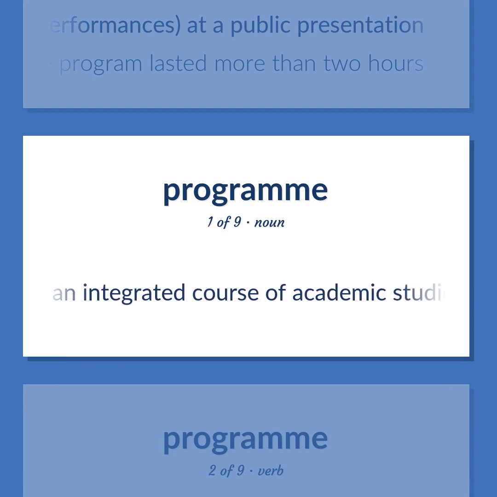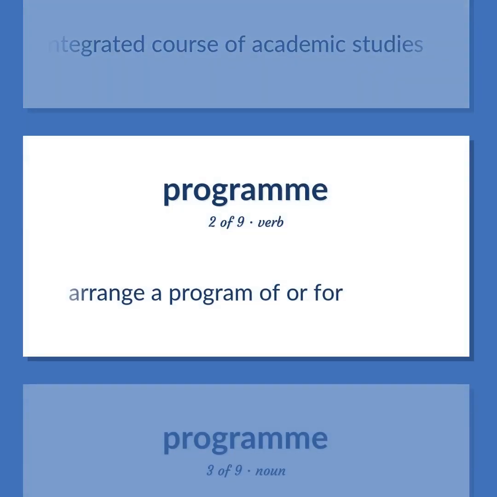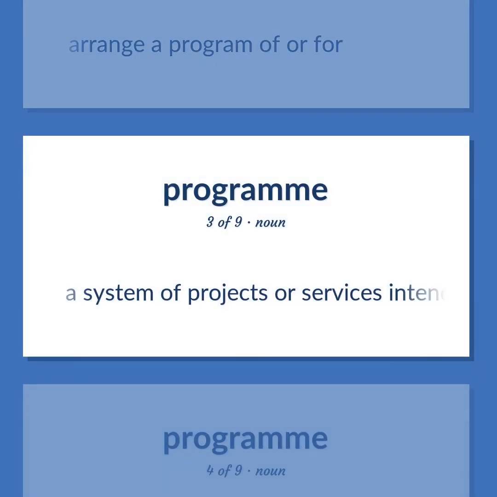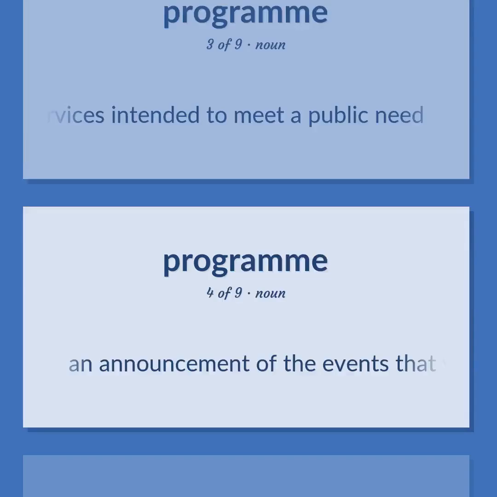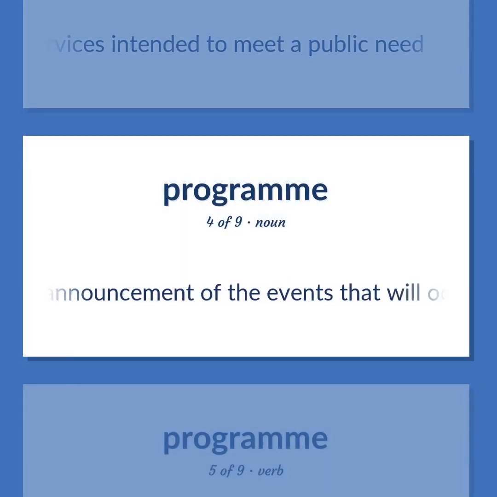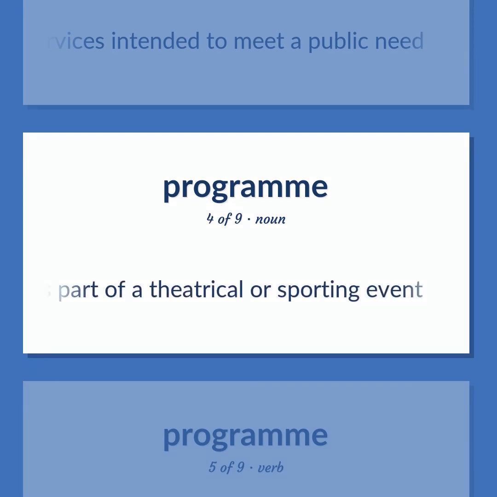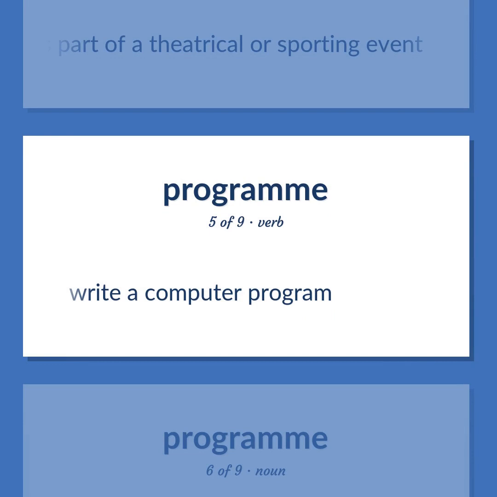An integrated course of academic studies. Arrange a program of or for. A system of projects or services intended to meet a public need. An announcement of the events that will occur as part of a theatrical or sporting event. Write a computer program.